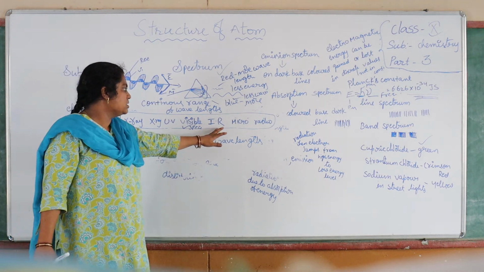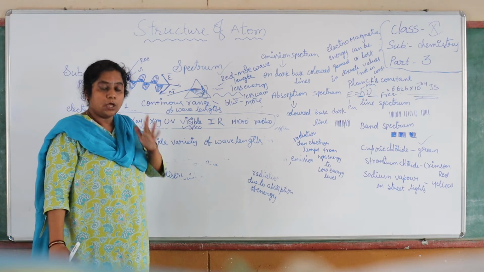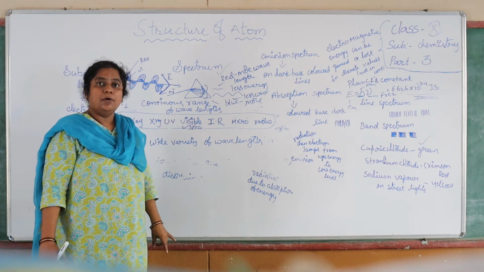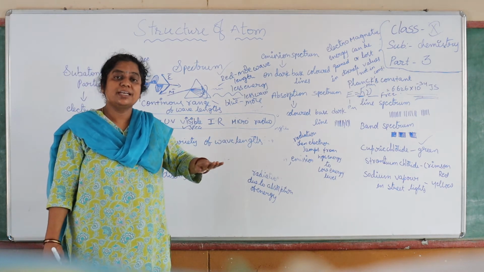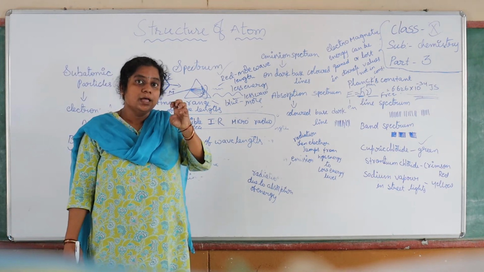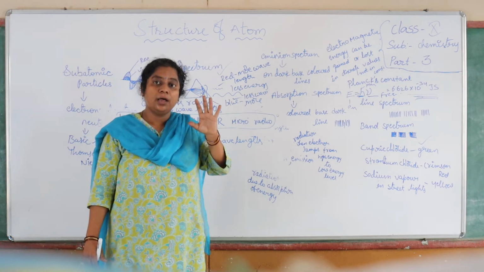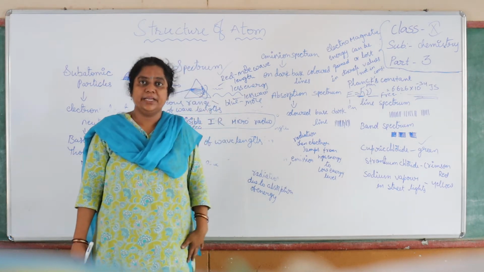If you come to infrared radiations, after visible radiation, if you put your hand there, you can feel the infrared radiation because these are heat producing radiations.